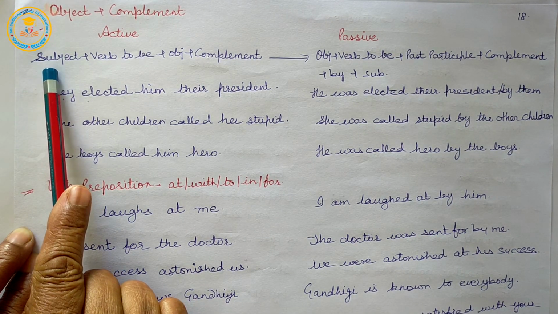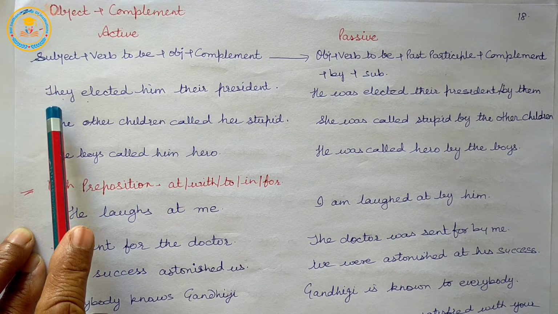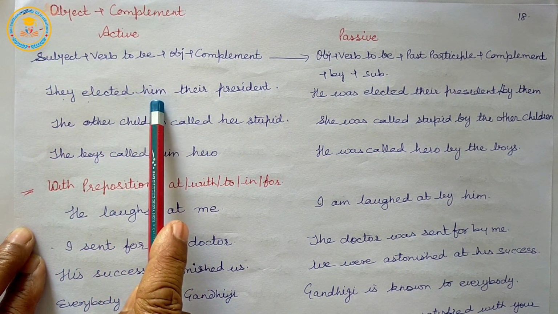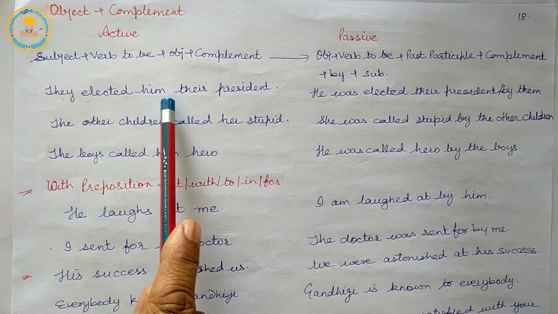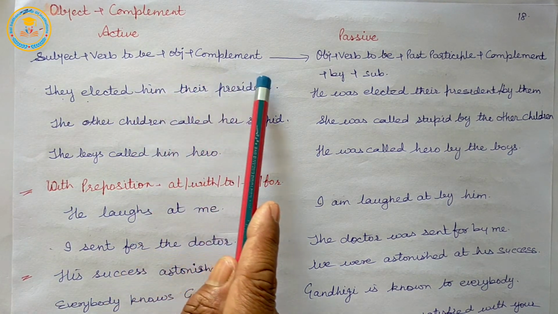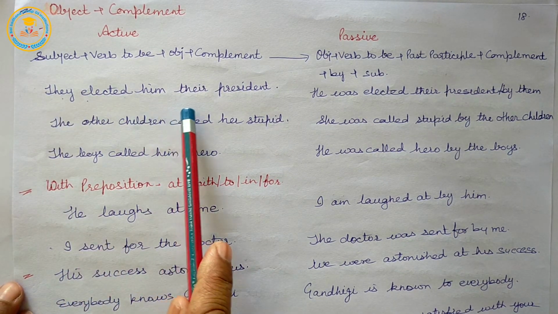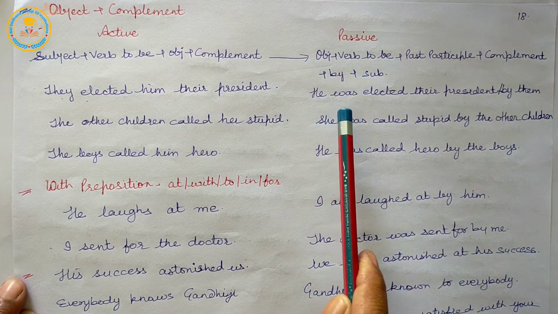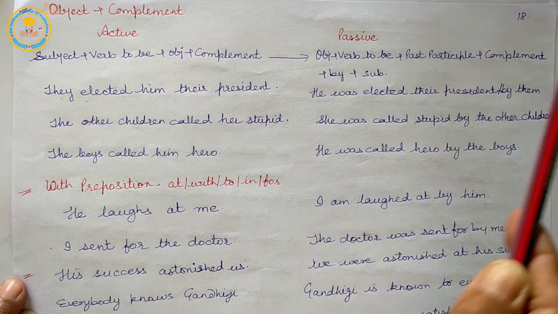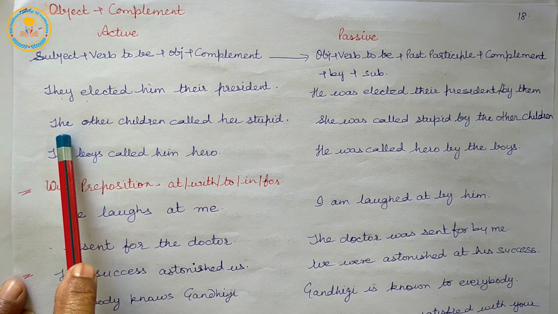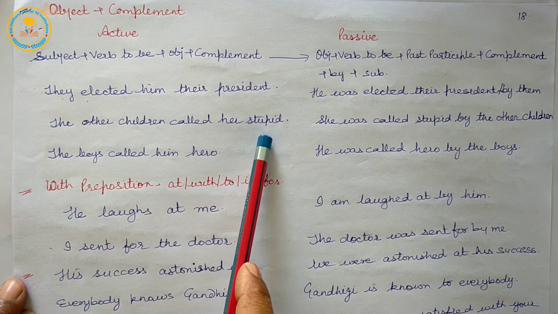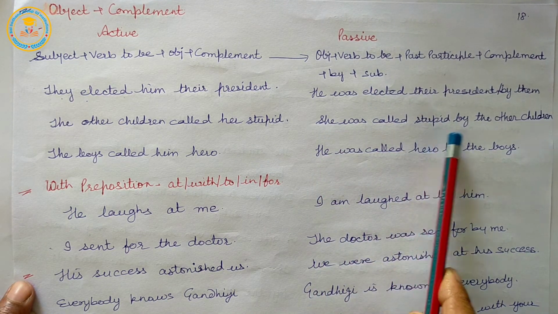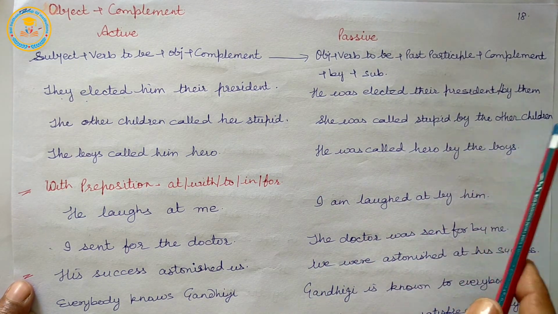So, subject, they; verb, elected; object, him; and their president is the object complement. They elected him their president. He was elected their president, or he was elected their president by them. The other children called her stupid. She was called stupid by the other children.